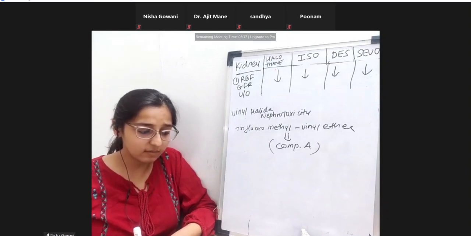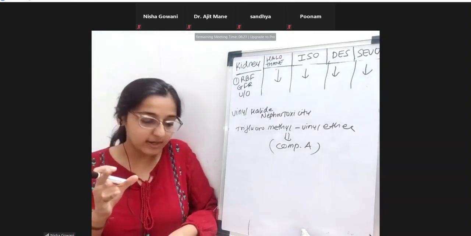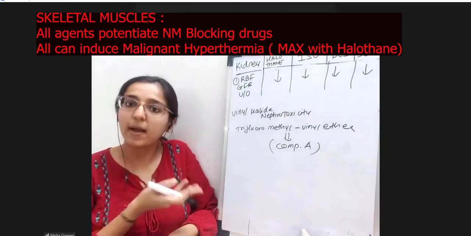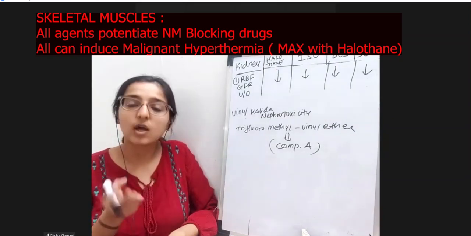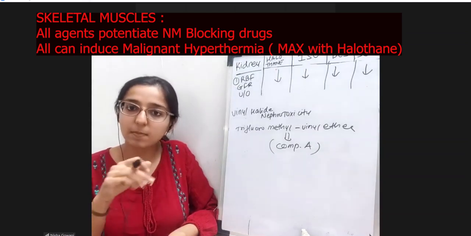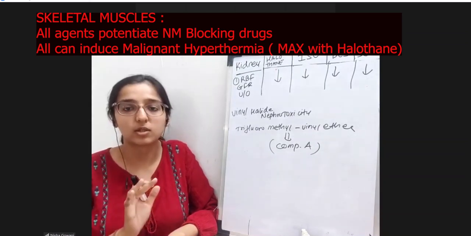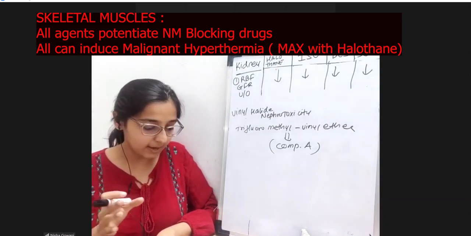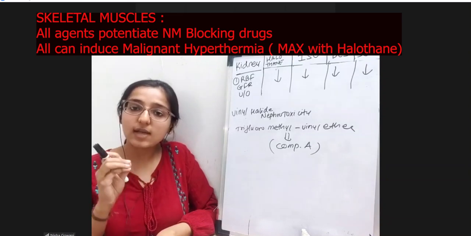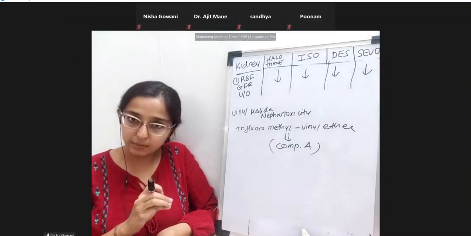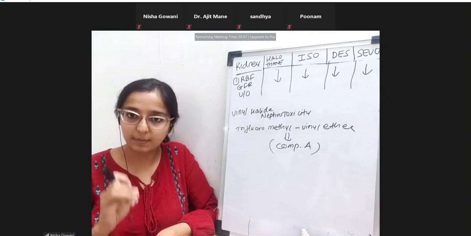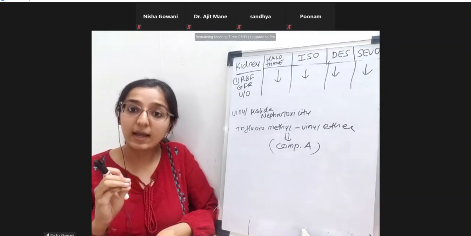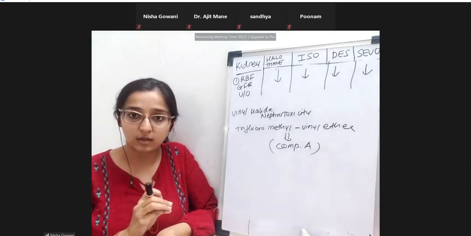Okay, is this okay, vinyl halide? Skeletal muscles. All our anesthetic agents have a property to relax the skeletal muscles, as we saw, the MAC definition only meant that. It partially blocks the acetylcholine receptors at the neuromuscular junction and causes some amount of skeletal muscle relaxation. All our anesthetic agents have a potential to cause malignant hyperthermia in patients who are susceptible to it. Maximum incidence of malignant hyperthermia can occur with halothane.